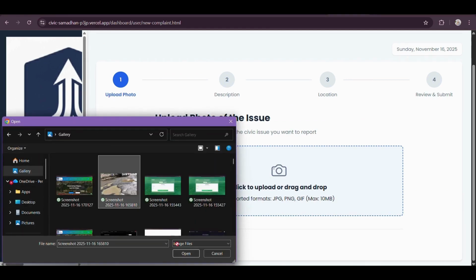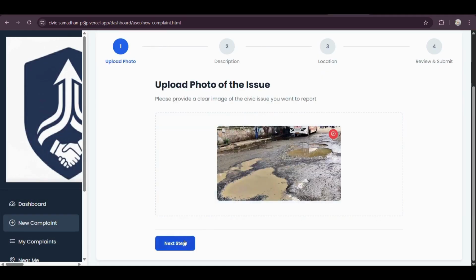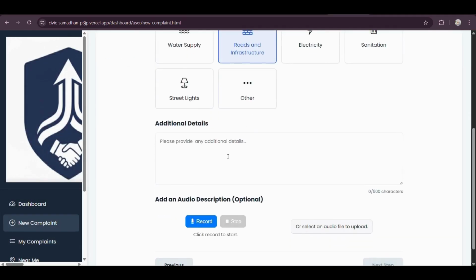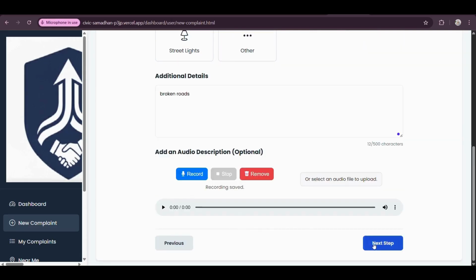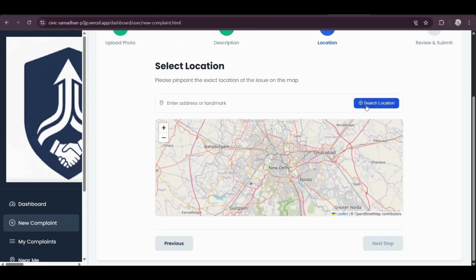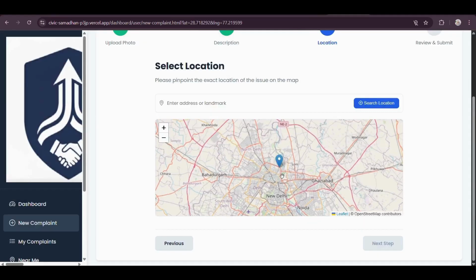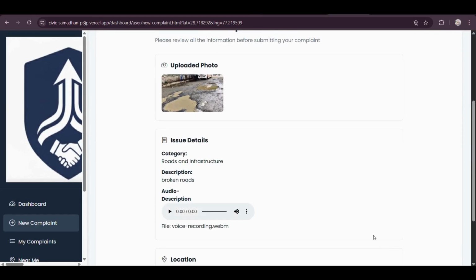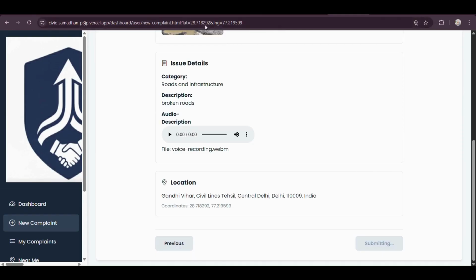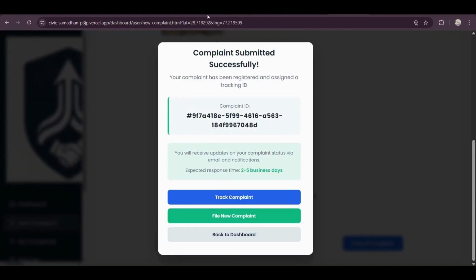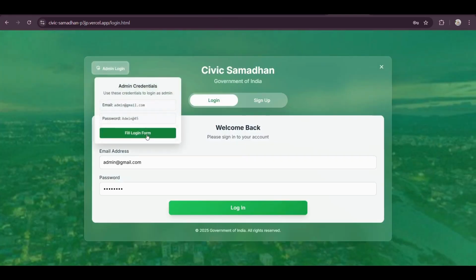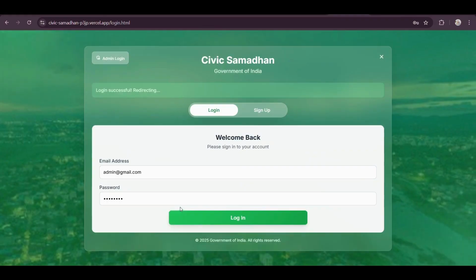You just have to follow 4 steps. First of all, upload the picture of the issue, and second, give a description of that issue, select its category and add some additional details you want to fill with the help of audio description. Then give your locality's live location. Also, you can pin the point at your location at that time. After that, your complaint will be submitted successfully and you will be given your complaint ID by which you can track your complaint.